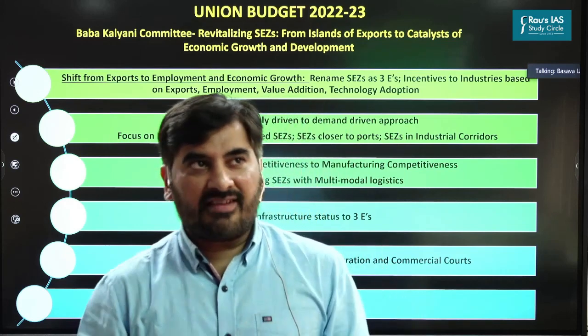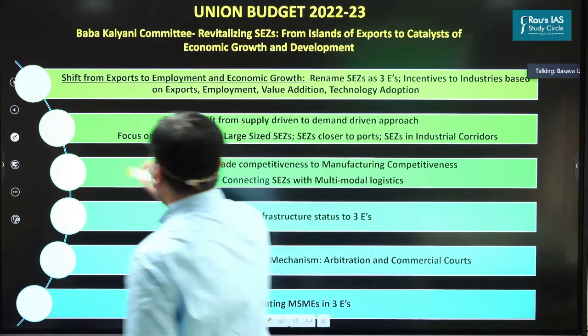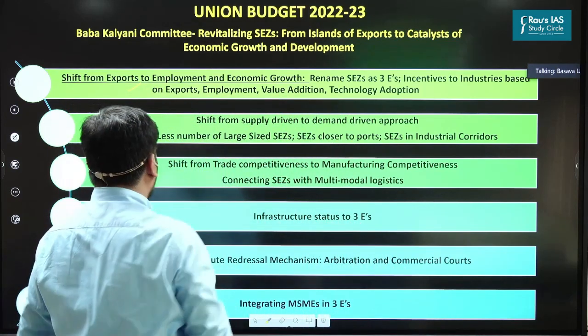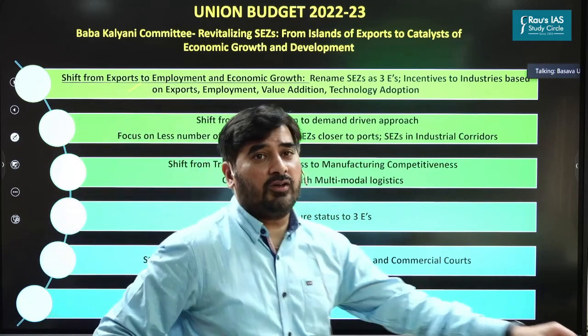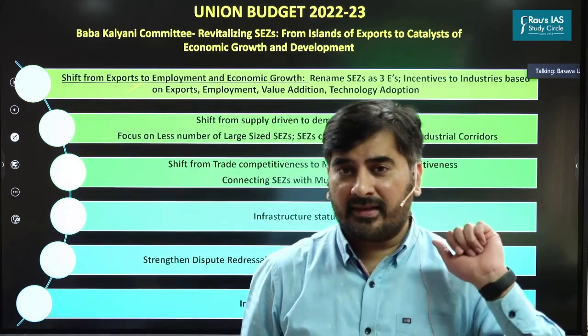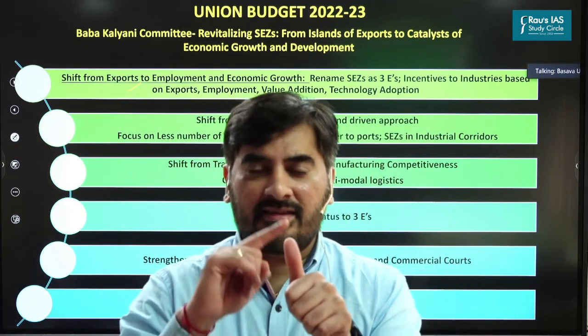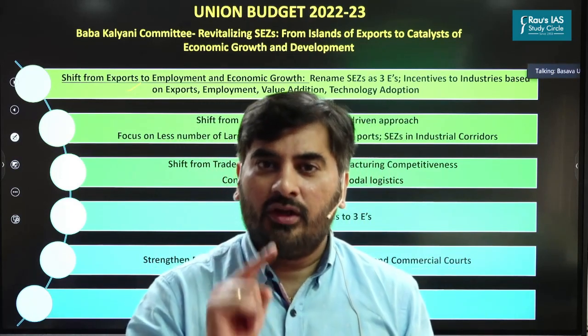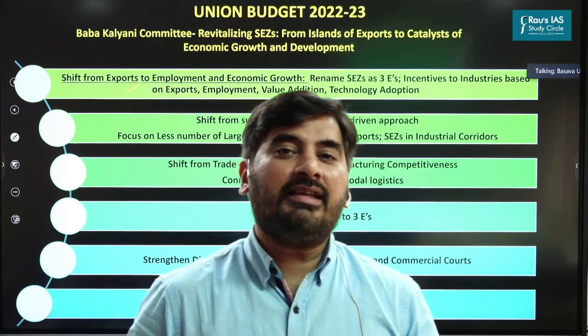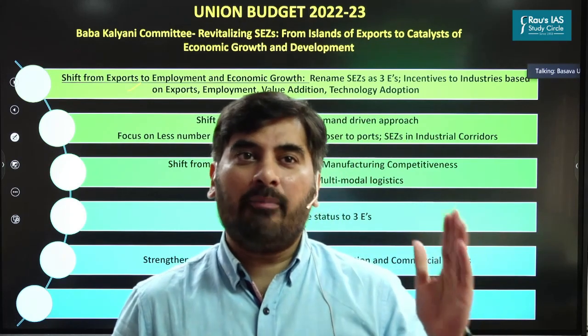How? The first recommendation of the Baba Kalyani Committee is to shift from exports to employment and economic growth. Let's understand this. First, the Committee suggested that SEZs should be renamed as 3 E's: economic and employment enclaves.